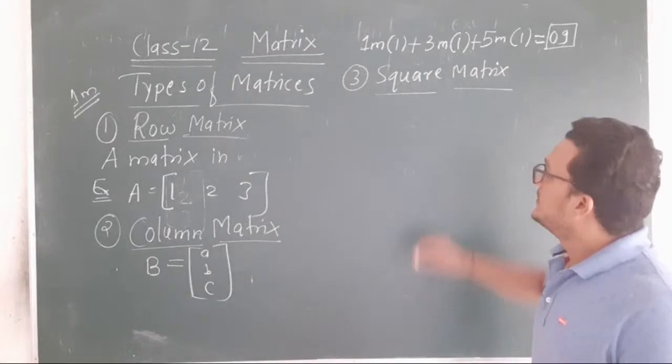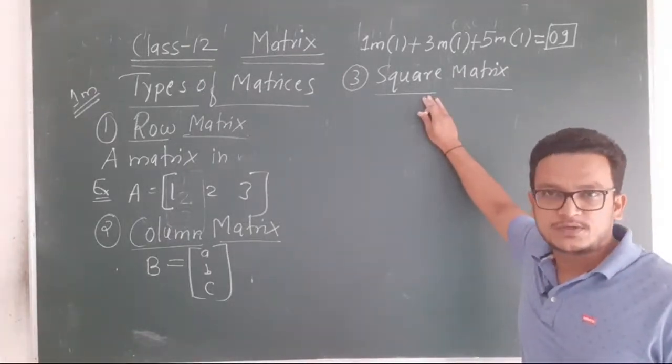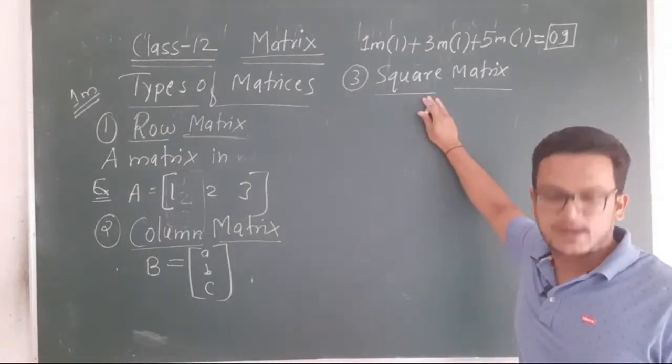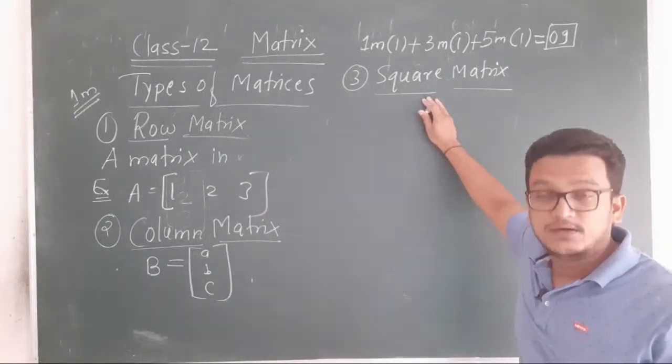So what is the meaning of square matrix? I'll define that.